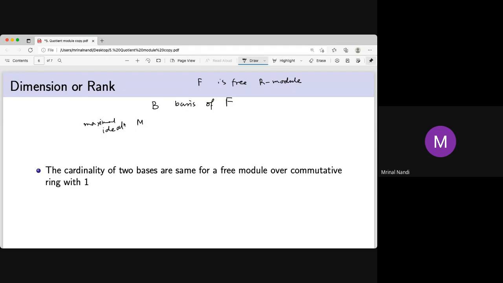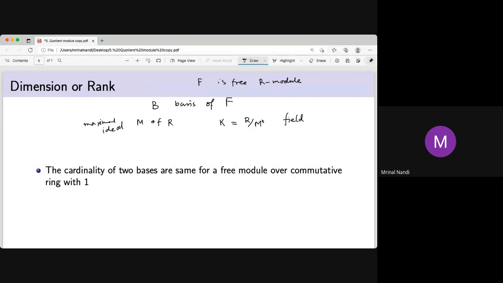So what is a maximal ideal? It means it does not have a proper sub-ideal other than the zero ideal. So in between 0 and M, there is no proper non-trivial ideal. So if M is a maximal ideal of R, then we know that R mod M is a field. That is an interesting thing.